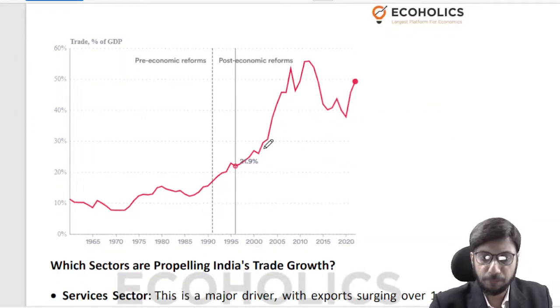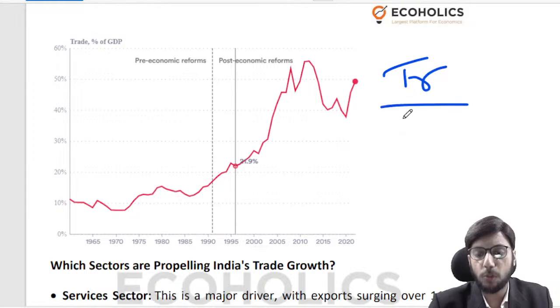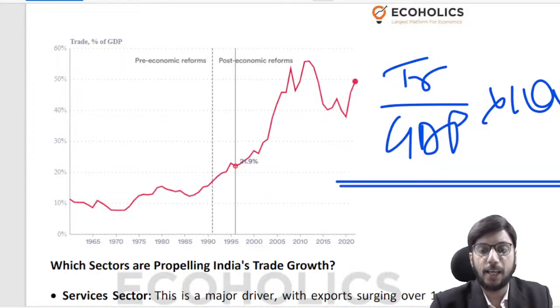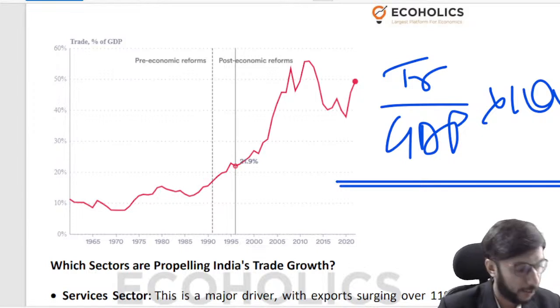Be that as it may, trade as a percentage of GDP, right? So that is an indicator of your country's openness. You put the trade in the numerator, you put the GDP in the denominator, you multiply it by 100, and the percentage that you get, that is basically it. And what do I mean by trade? Your imports plus exports combined together is your trade, right?